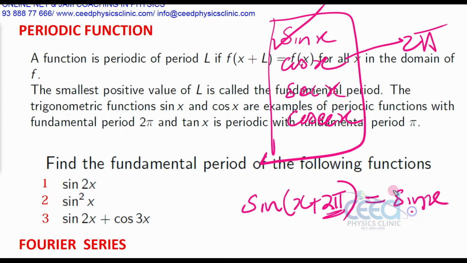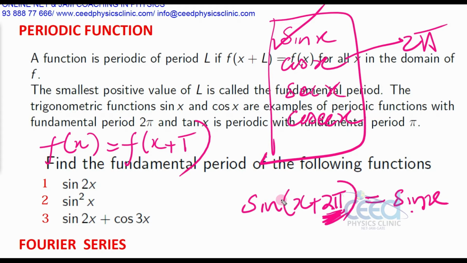So f of x is equal to f of x plus T. Our condition for a periodic function is f of x equal to f of x plus T, where T is 2 pi. Here f of x is sin x, so this condition is satisfied at T equal to 2 pi.